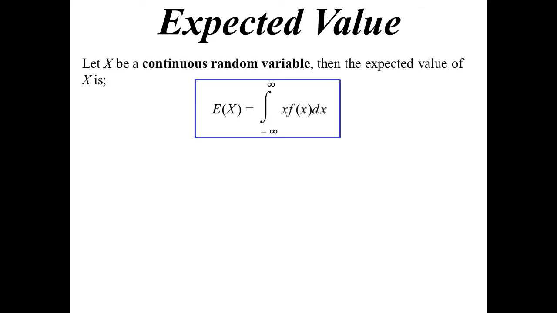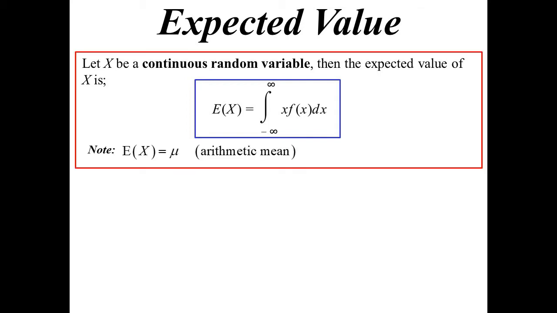Okay, so continuous distributions. How are we going to work out the expected value? Because we can't write up that distribution table anymore. So what do we do? So x is going to be our continuous random variable. Well, it all comes down to integration again. We integrate xf(x). Remember, f(x) is what we call a probability distribution function. But just like we saw with discrete, in our table we went xp(x). So effectively we're doing the same thing. We're going to integrate xf(x). And it still turns out that expected value is the average.